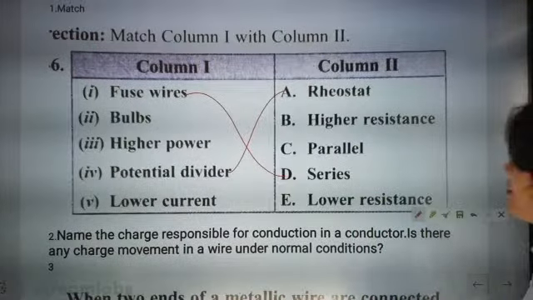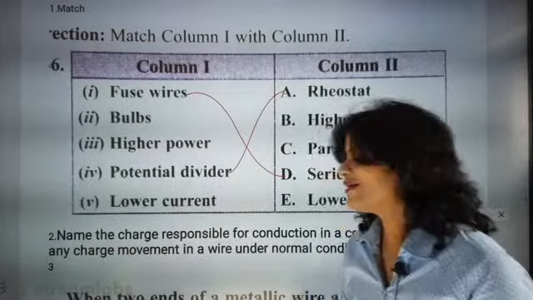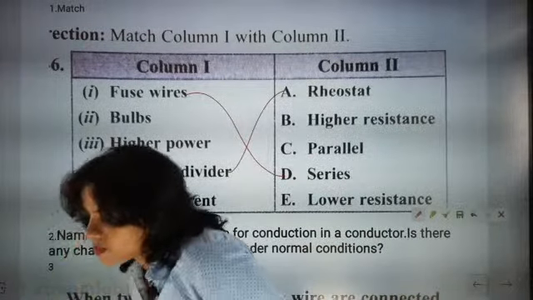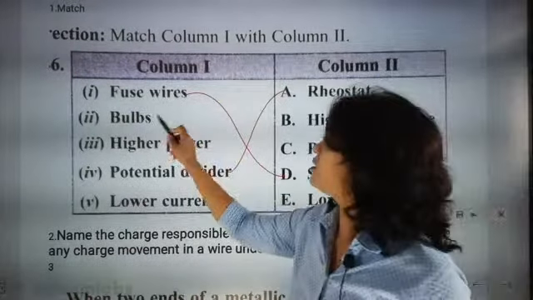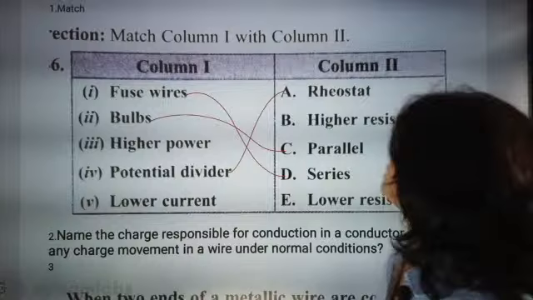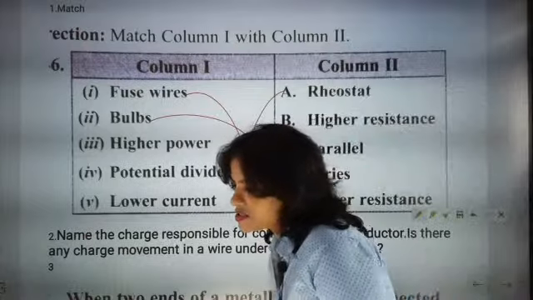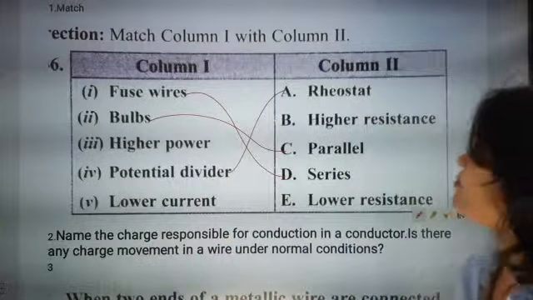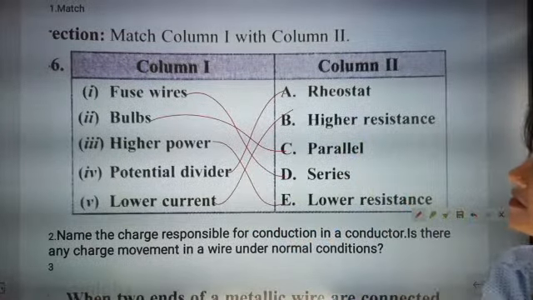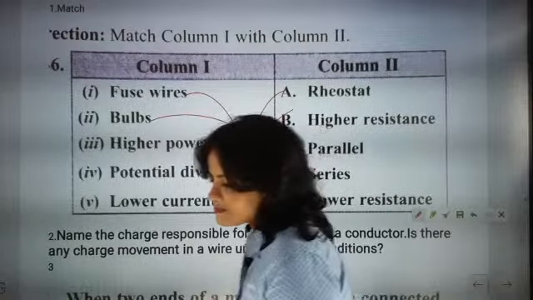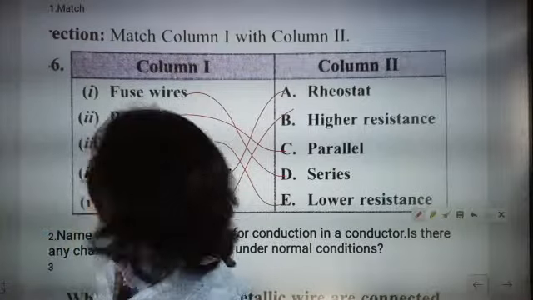Lower resistance, higher resistance? I have no idea. I don't know anything. You have to exactly tell the answer. Okay, one answer is coming as D, two answer is coming as C. So bulb is connected in parallel. Okay, higher resistance, higher power, lower resistance. Higher power, lower resistance. Lower current, higher resistance.